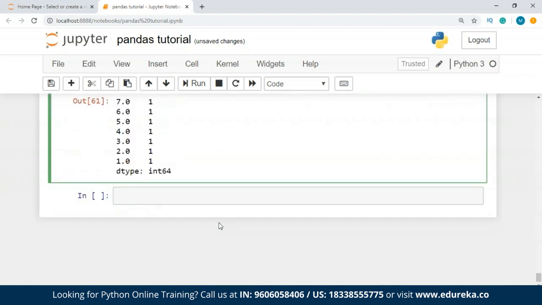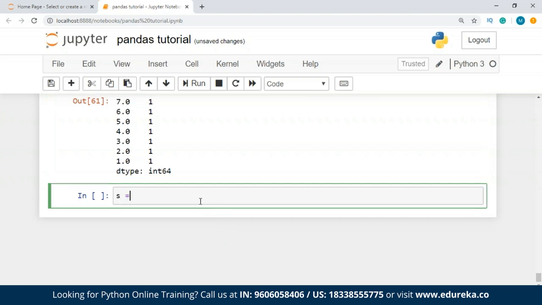Now I'm going to talk about the string methods. So a Series is actually equipped with string processing methods in the str attribute that makes it easy to operate on each element of the array. So let's just move ahead with the example. I'll make a series, guys, pd.Series, and inside this I'm going to pass a few string values.